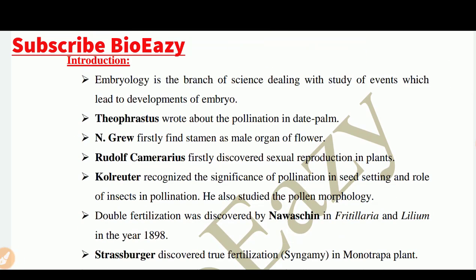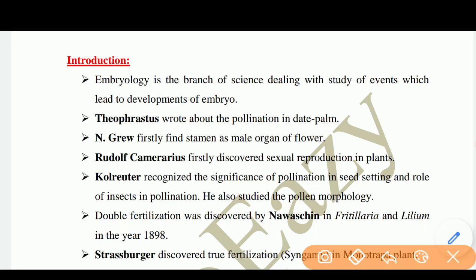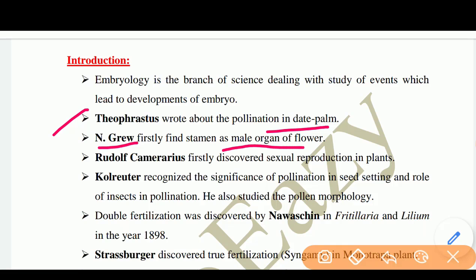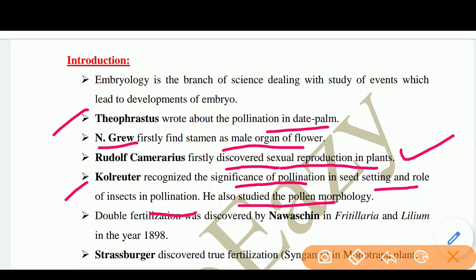And now we have some names of scientists and their contribution to plant embryology. Number 1 is Theophrastus. He wrote about pollination in date palm. Next is Andrew. He first found stamen as the male organ of the flower. Rudolf Camerarius first discovered sexual reproduction in plants. This is important from a NEET point of view. Next, Kolreuter recognized the significance of pollination in seed setting and the role of insects in pollination. He also studied pollen morphology.